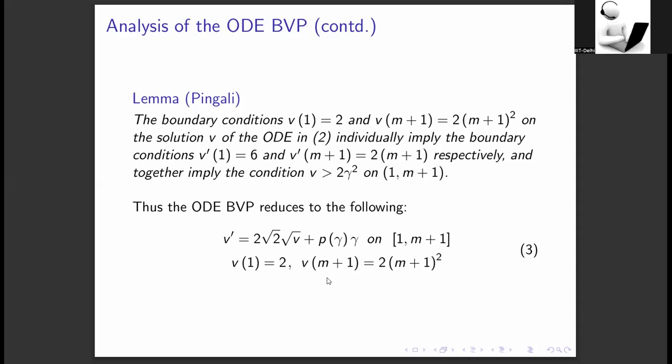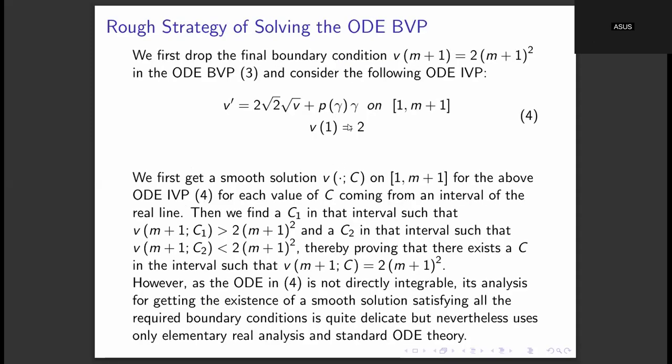And then what we do is that we simply drop this final boundary condition and study only the initial value problem, and this initial value problem depends on the parameter capital C. So we vary the value of capital C, then we get different solutions to this boundary value problem.